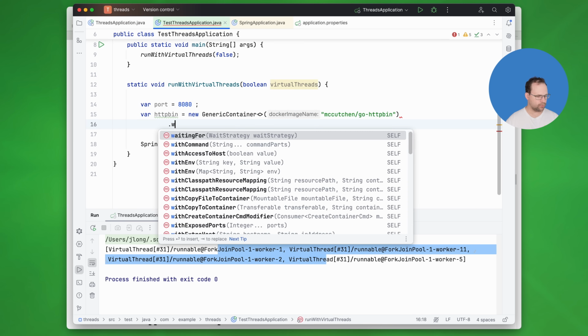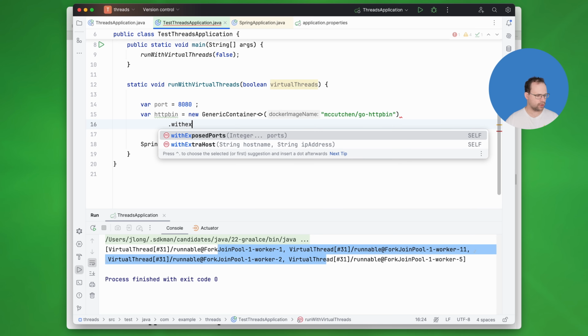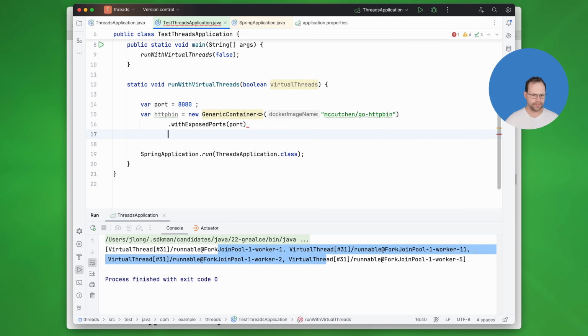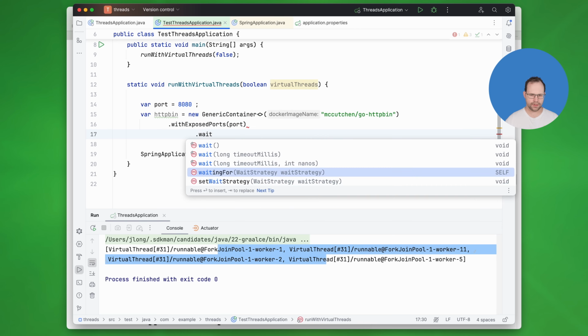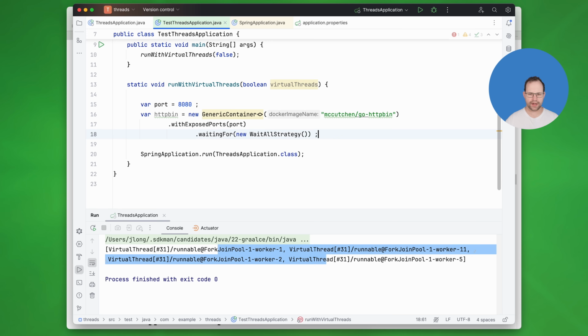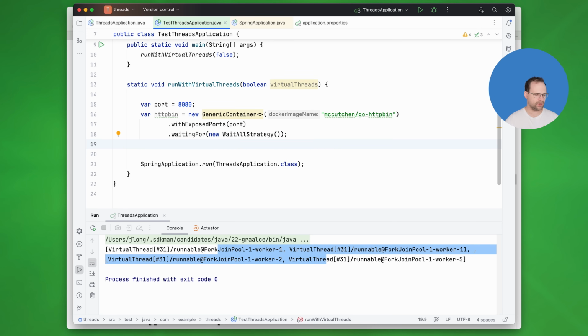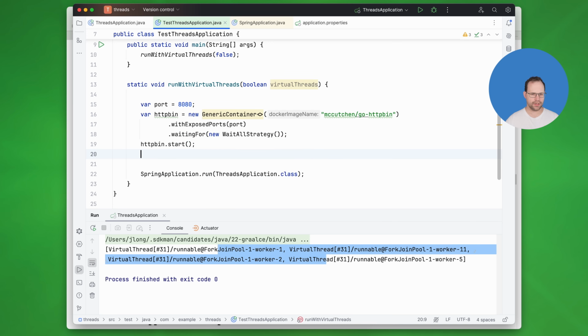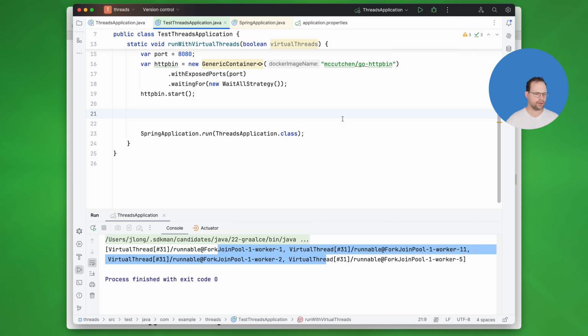So we want to run this with exposed ports. That's the port. And we're going to wait for, whatever, wait-all strategy, fine. And then we want to start it. So we'll say httpbin start. Good. Now we've got a Docker test container. Now we want to start the application itself, but we need to specify some properties.